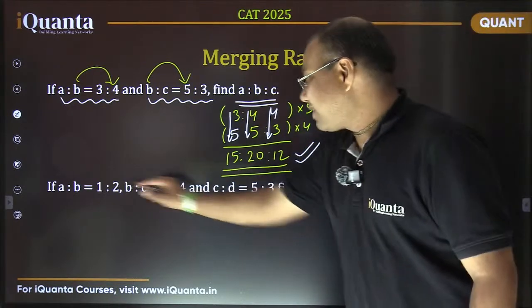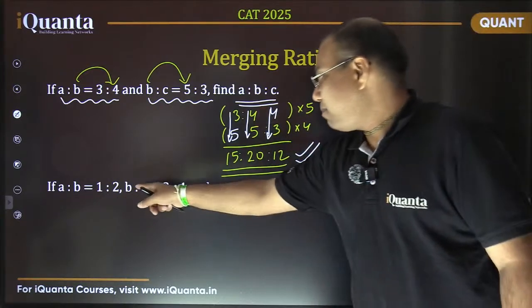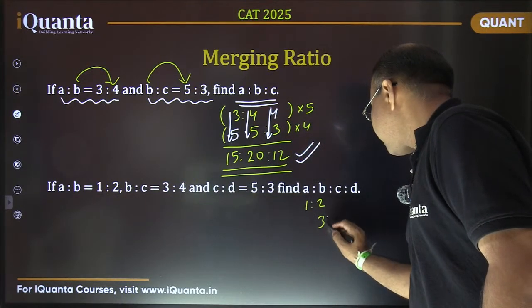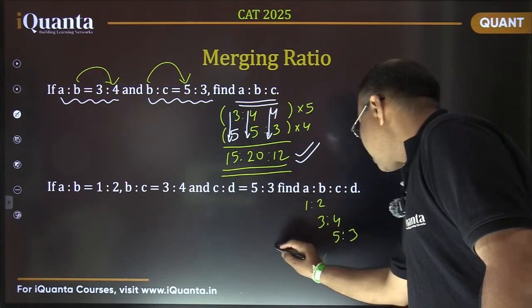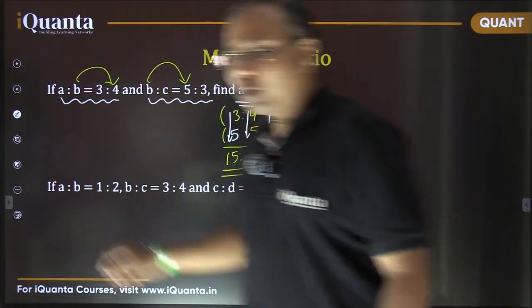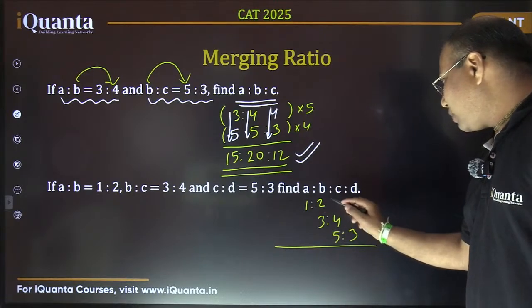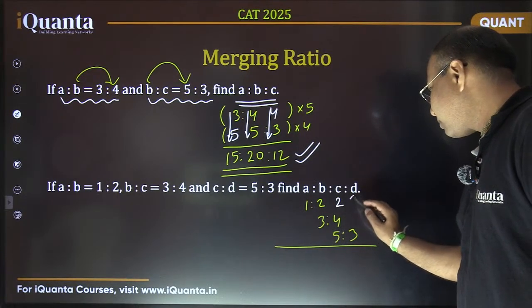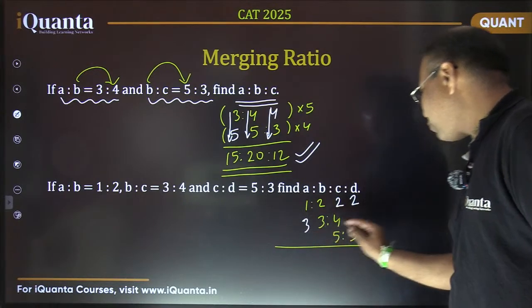So A is to B is given 1:2. I'm using exactly the same expression which we used earlier. And B, C is 3:4. And C, D is 5:3. So for the values which are not known to us, in that place I'm just going to repeat the nearest value, right? So 1, 2. The other two values will be 2 each. And this is 3, 4. So here it would be 3, here it would be 4.